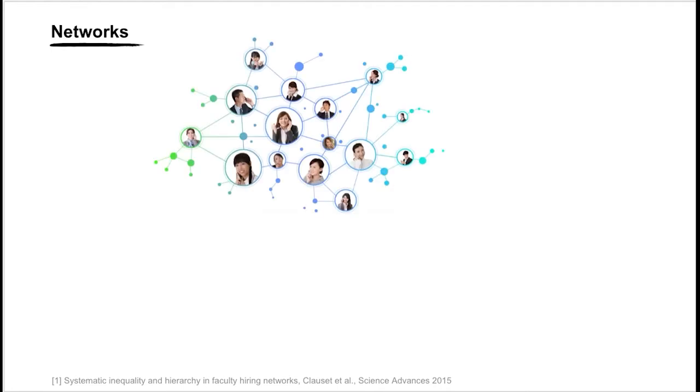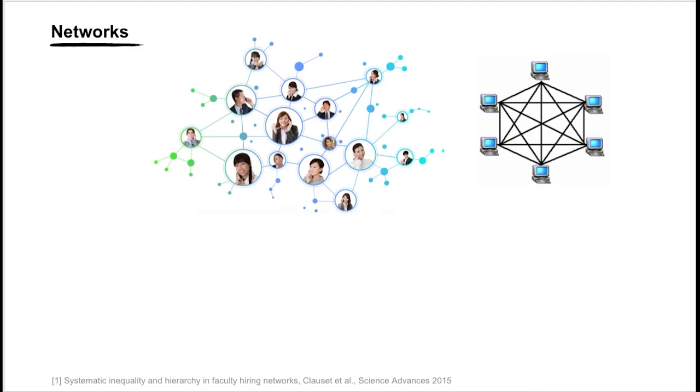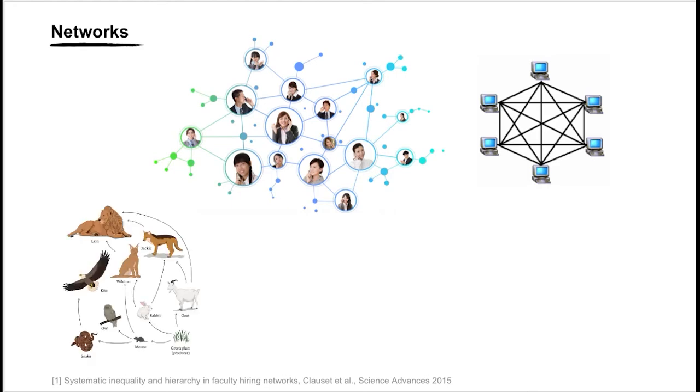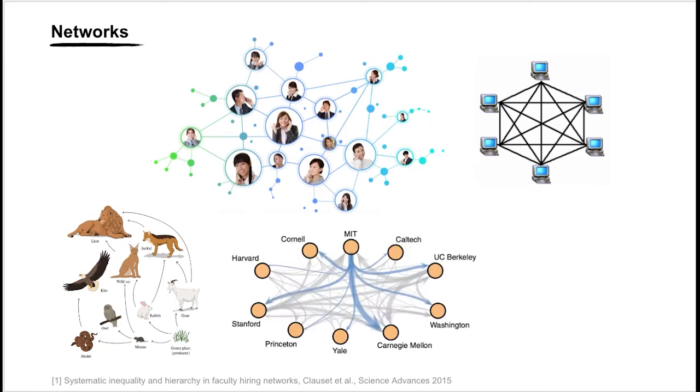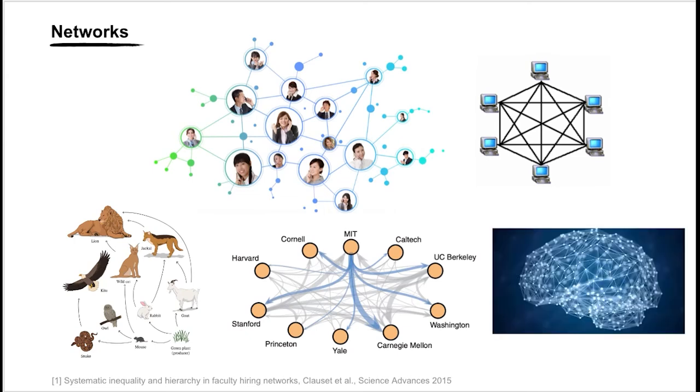For example, we can have a network of people talking to each other or a set of computers interconnected through a LAN. The food web can also be imagined as a network connecting species based on who feeds on whom. We could also imagine a network encoding the hiring of PhD graduates of one university as faculty in another, or we can even have brain networks where the components of the brain are interconnected based on their functionality.